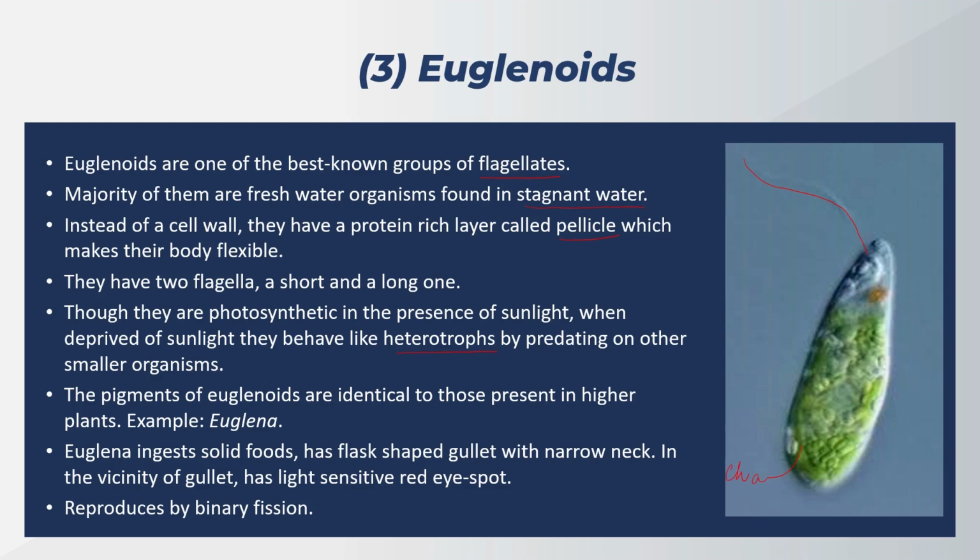Now, Euglena is the most common and the most studied example of euglenoids. It has a flask-shaped gullet. It can ingest solid food. In the vicinity of the gullet, there is a red eye spot, which is light sensitive. They reproduce asexually by binary fission.